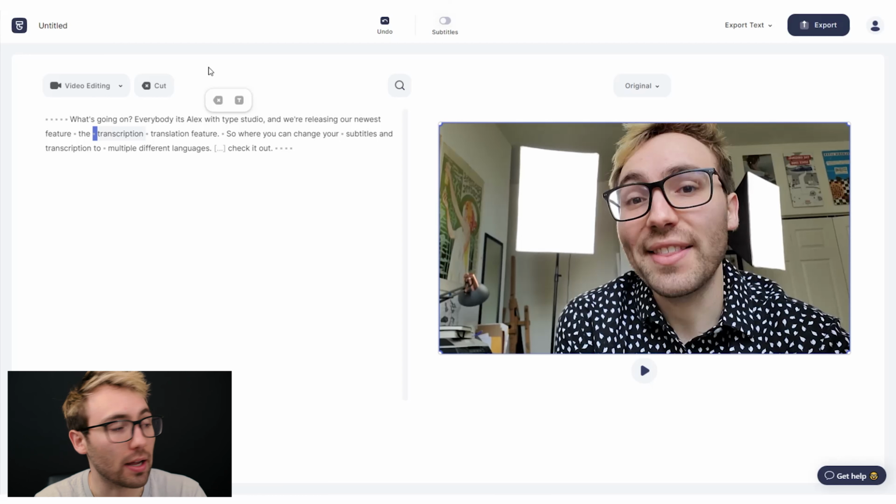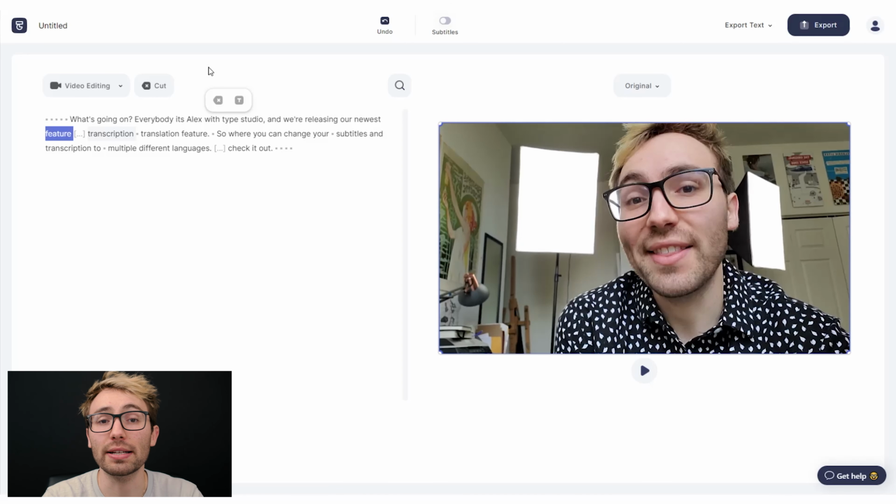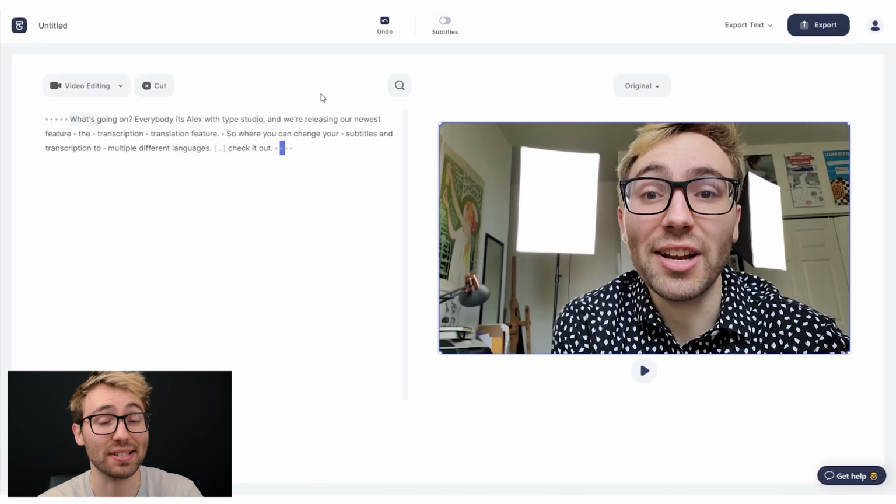Now say I made a cut here and here and here, and I made this cut and I didn't want that. I don't know why I made that cut. It just doesn't work well. What we can do is you can undo anything that you've done in Type. Go right here and hit the little reversal button, the little undo button, and it'll put everything back to exactly how it was before you made that cut. That's the simplicity of editing with Type. That's the simplicity of editing a video like you would edit a Word document.